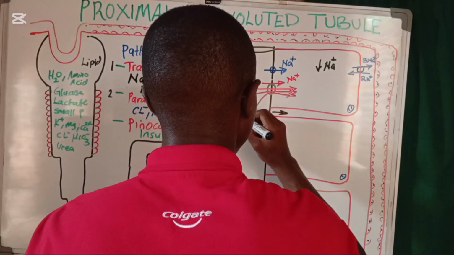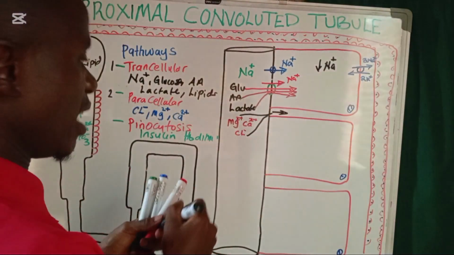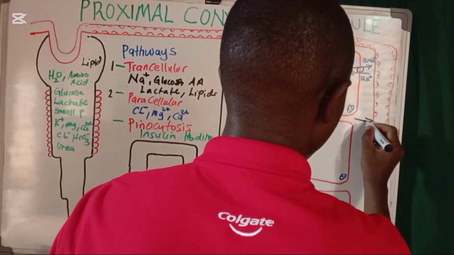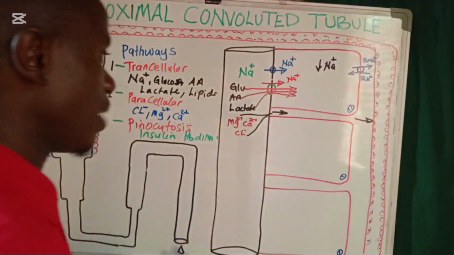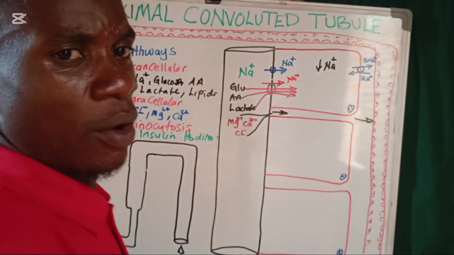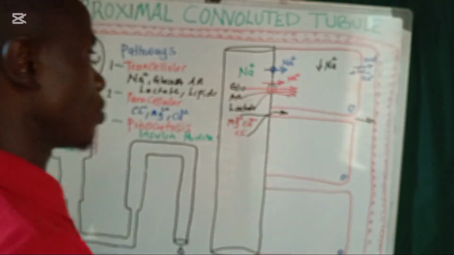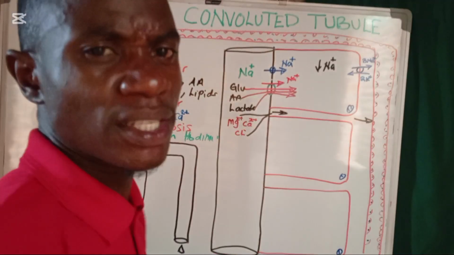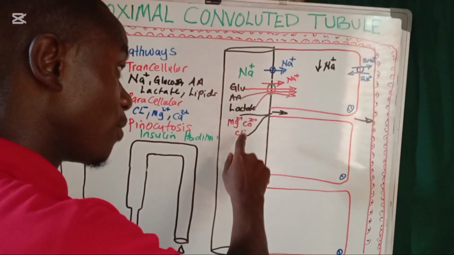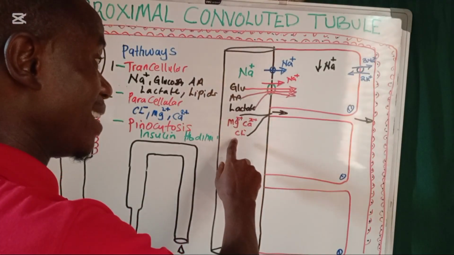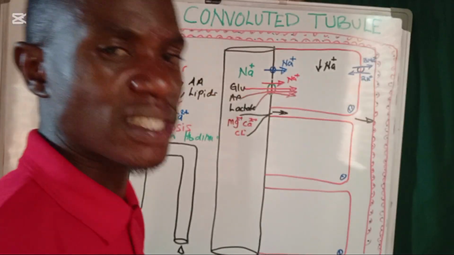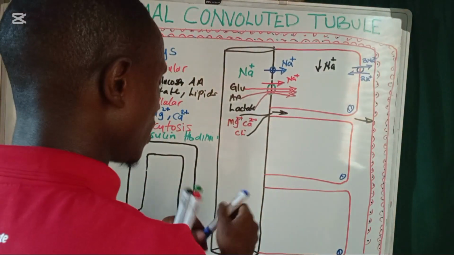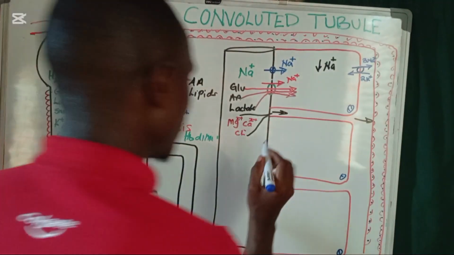They look for the space in between the cells, cross into the nearby blood vessels, and finally get into the blood. This is the easiest way for these ions to get reabsorbed into the nearby blood vessels. They are the simplest to get reabsorbed, and the process of reabsorption of these electrolytes is what we call the paracellular pathway mechanism.